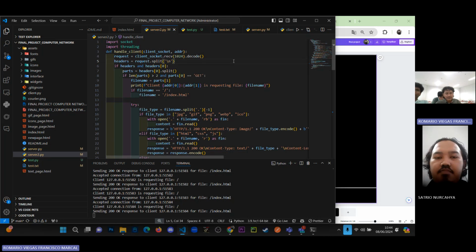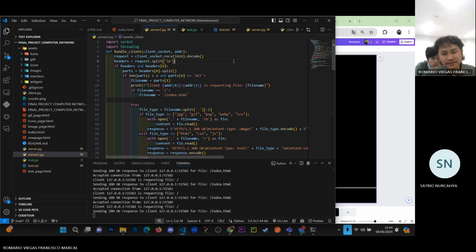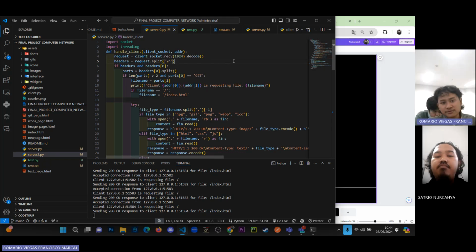The terminal is for checking whether the file request was successfully sent or not. So a terminal just gives information about the condition, success or like that.